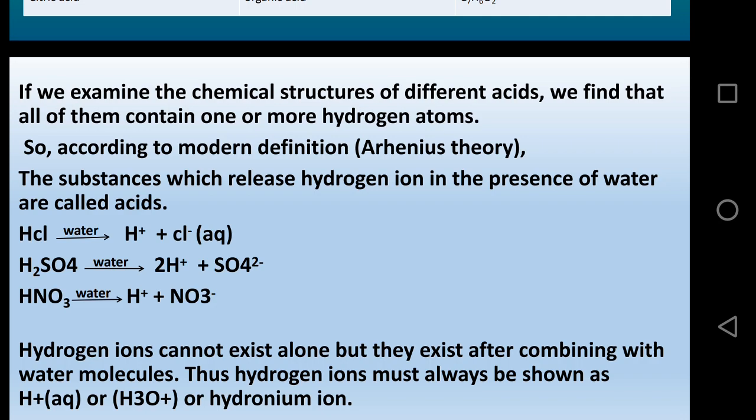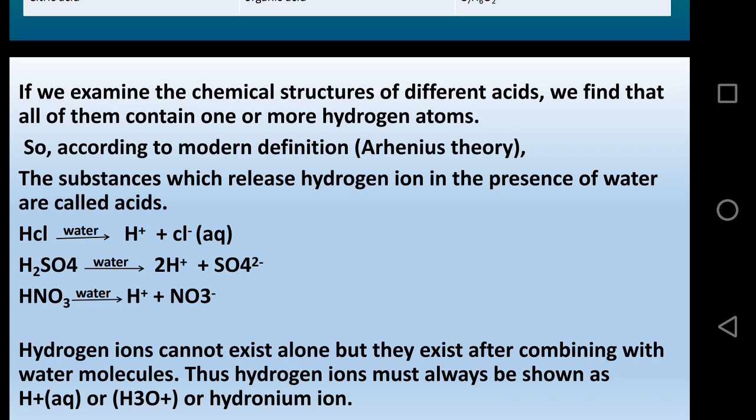So all the acids release hydrogen ions in the presence of water. The hydrogen ion cannot exist alone, but exists after combining with a water molecule. Thus the hydrogen ion must always be shown as H plus aqueous or H3O plus, the hydronium ion.